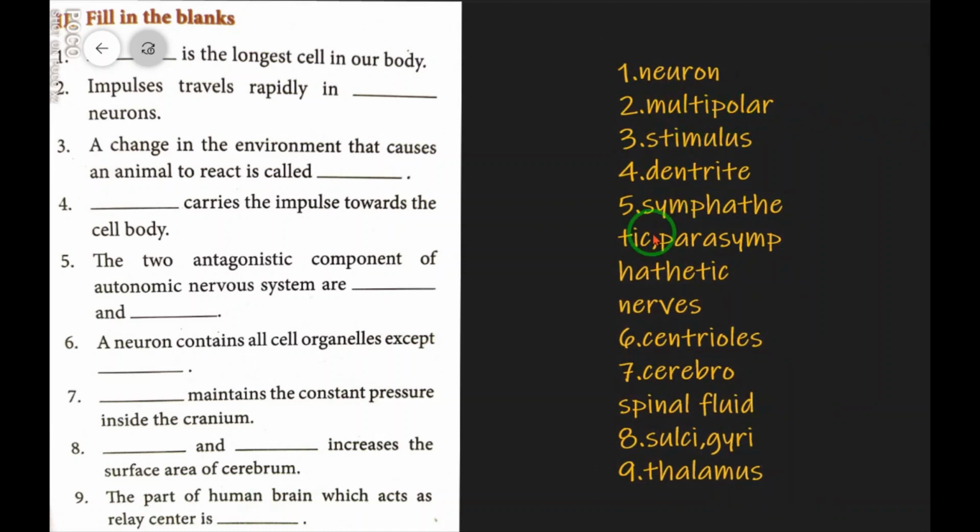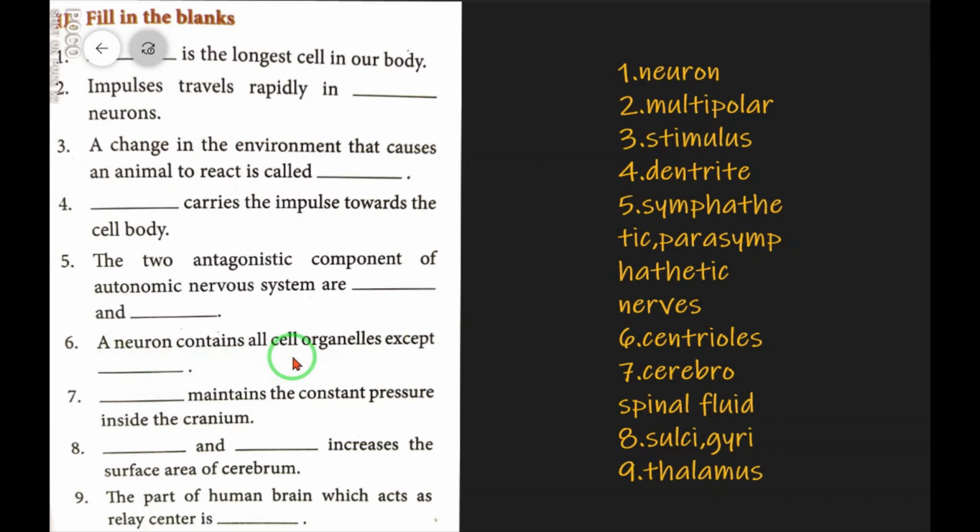Once again I repeat the questions. Dash is the longest cell in our body. Neuron. Number 2. Impulses travel rapidly in dash neurons. Multipolar neurons. Number 3. A change in the environment that causes an animal to react is called dash stimulus. Number 4. Dash carries the impulse towards the cell body. Dendrite. Number 5. The two antagonistic components of autonomic nervous system are dash and dash. Sympathetic and parasympathetic nerves.